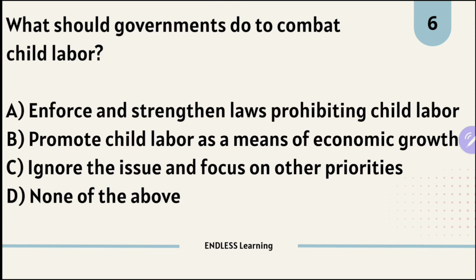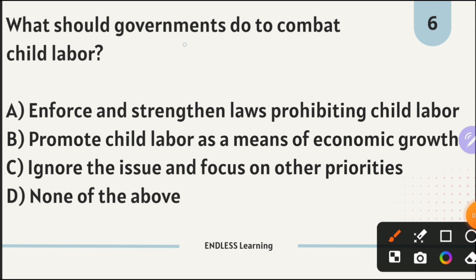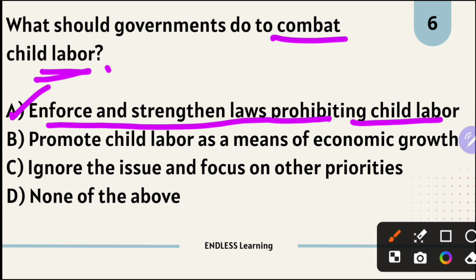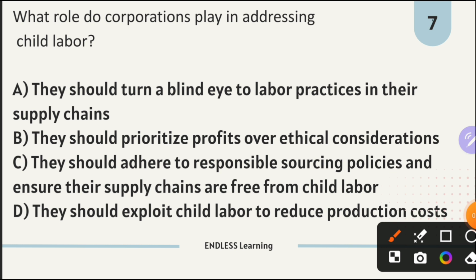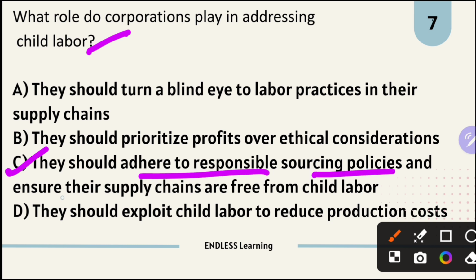Question number 6. What should governments do to combat child labor? The answer is option A, enforce and strengthen laws prohibiting child labor. Question number 7. What role do corporations play in addressing child labor? The answer is option C. They should adhere to responsible sourcing policies and ensure their supply chains are free from child labor.